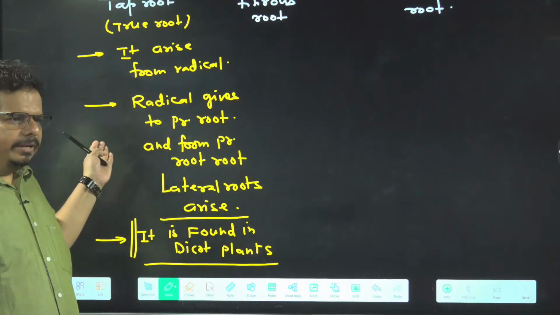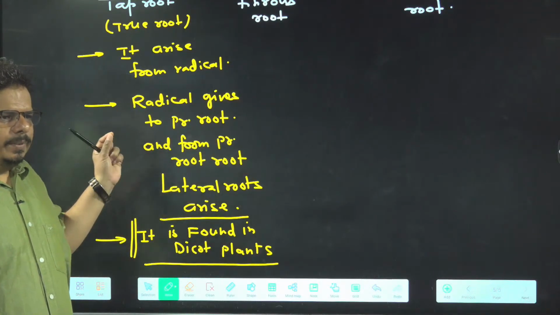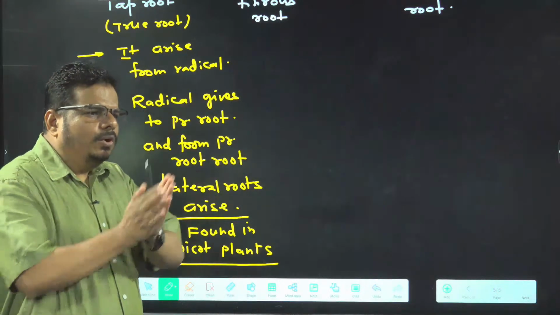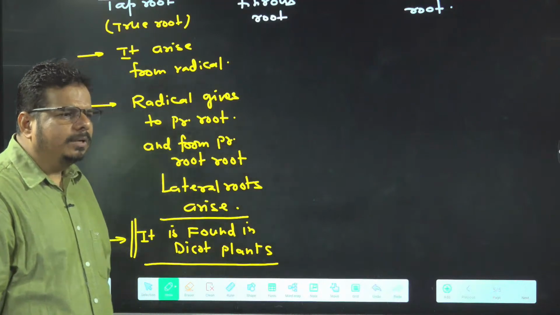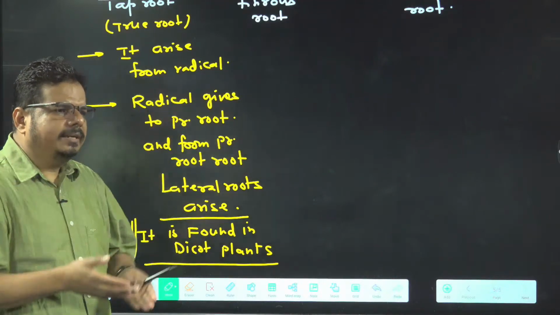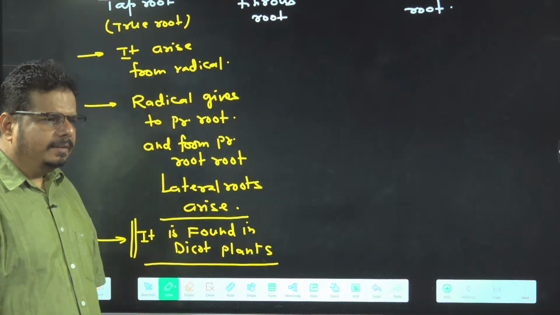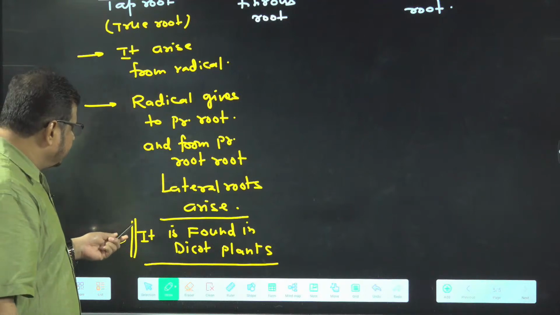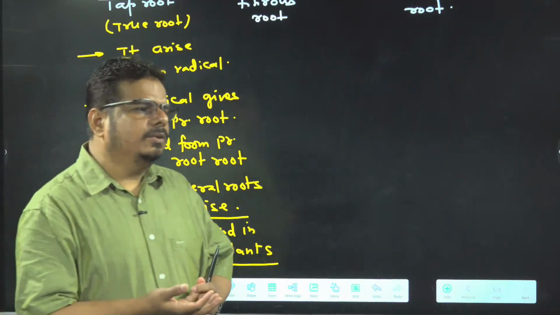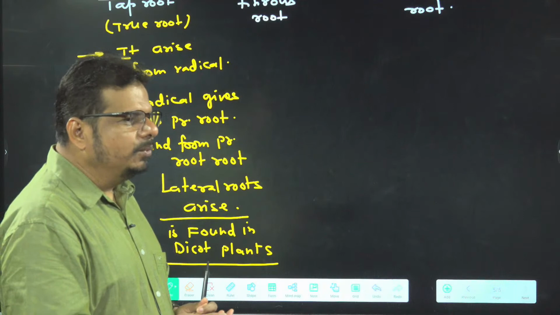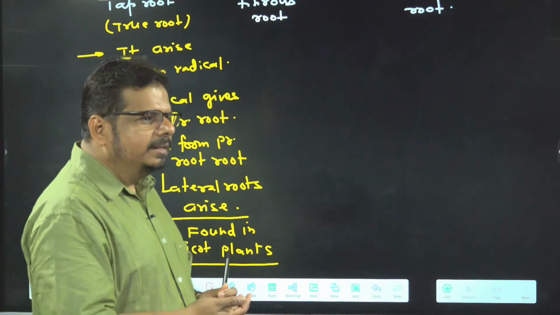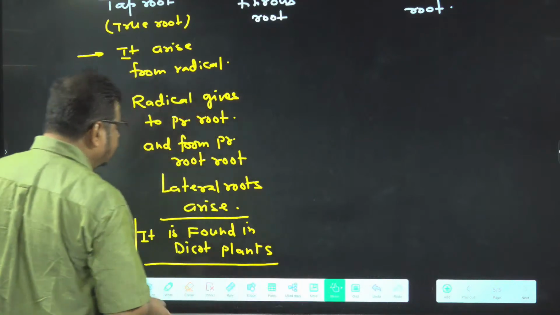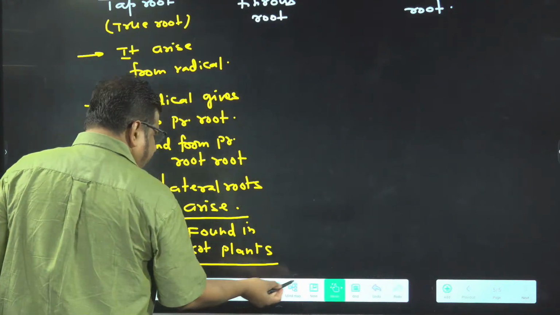Radical, I already told, is present in the tip of the hypocotyl. When this radical grows, it forms the primary root, and from the primary root, secondary root, tertiary root, you can say lateral roots arise. We will show you the structure as well. The presence of tap root is the characteristic feature of dicot plants. Tap root is not present in monocot plants. It is damn easy. Now I am telling you about the diagram of a tap root.